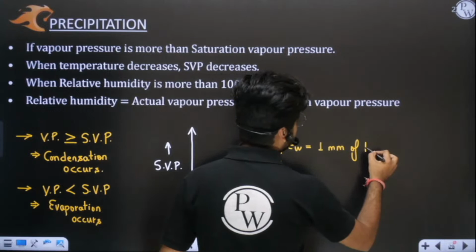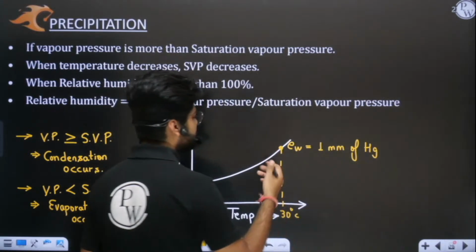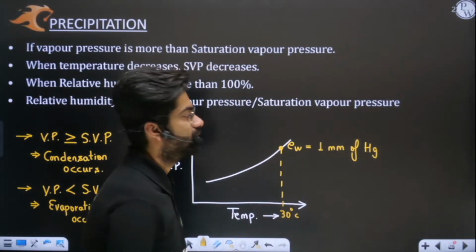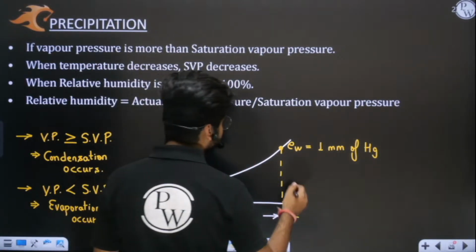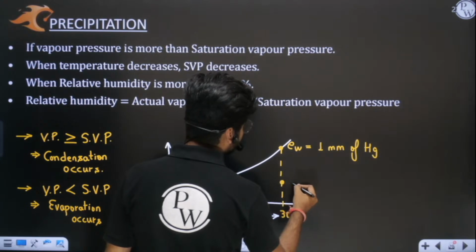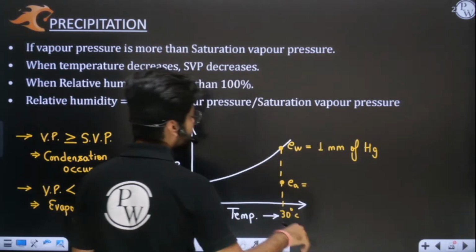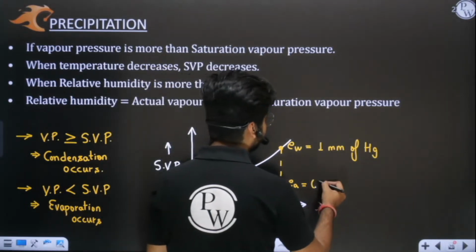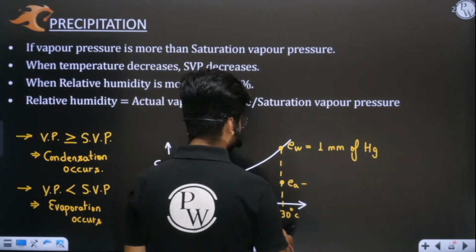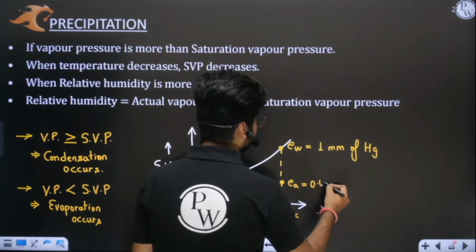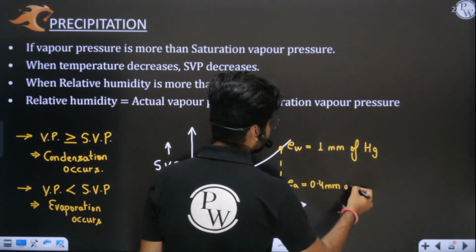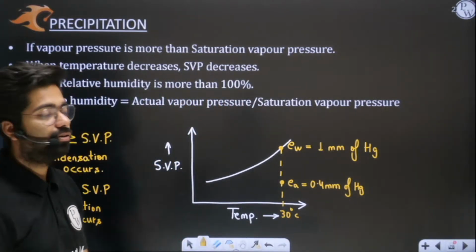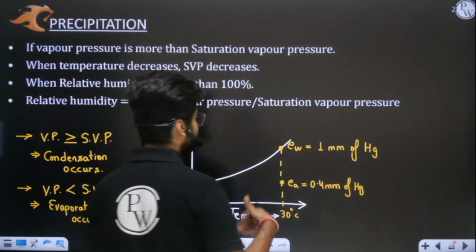Just imagine that at full capacity we have 1 millimeter of mercury pressure. But actually in the atmosphere we have less moisture. See, maximum this much moisture can be there, but in actual we have only 0.4, let us imagine 0.4. So can you tell me how much is the deficit, or how much water can evaporate right now?